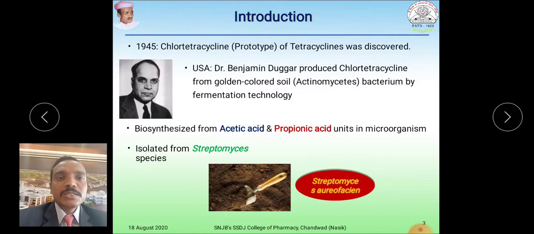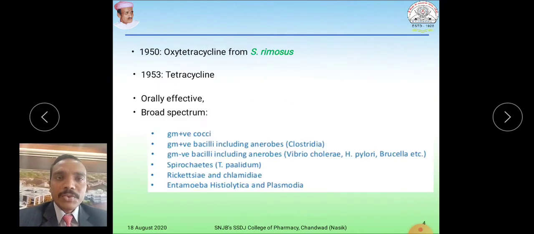You can see this is golden colored soil of Streptomyces species which contains these bacteria, and from these bacteria these molecules were isolated. In 1950, oxytetracycline was isolated from Streptomyces rimosus. In 1953, tetracycline was isolated from Streptomyces species. These are all orally effective. These tetracyclines have a broad spectrum of activity.